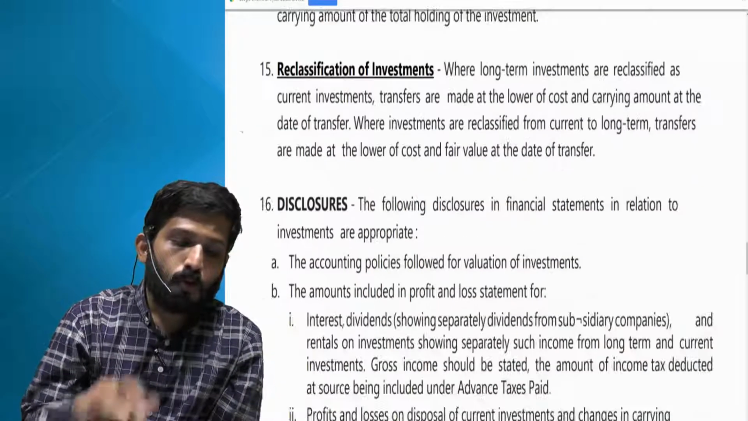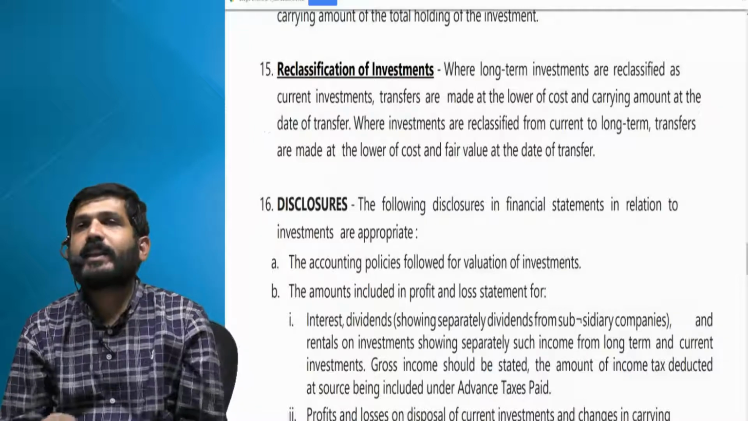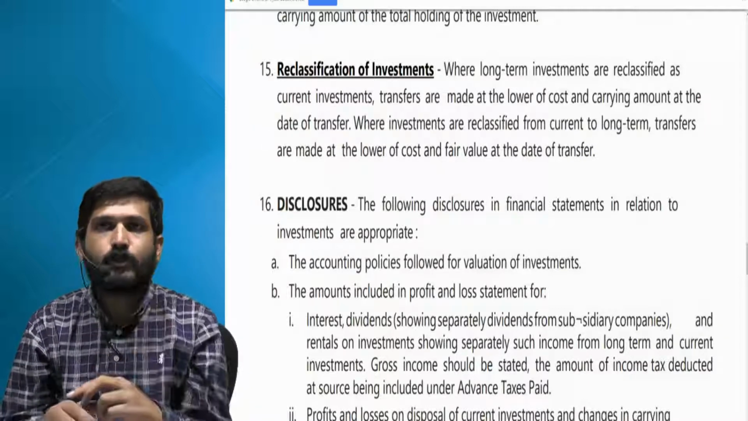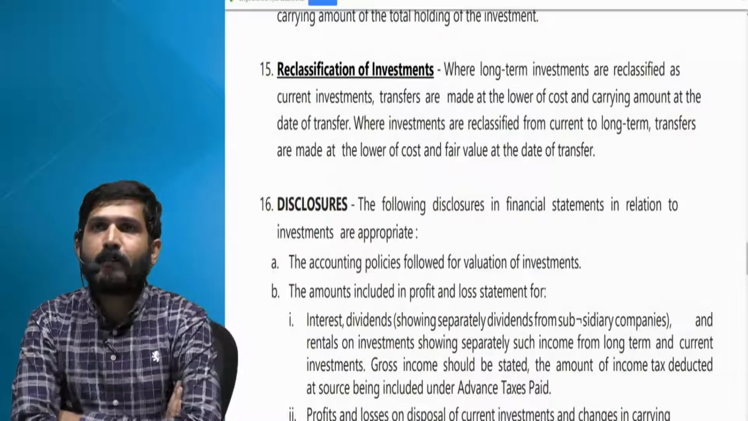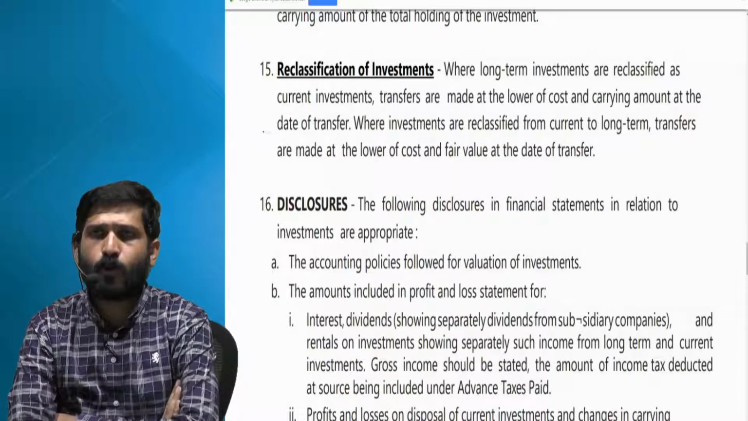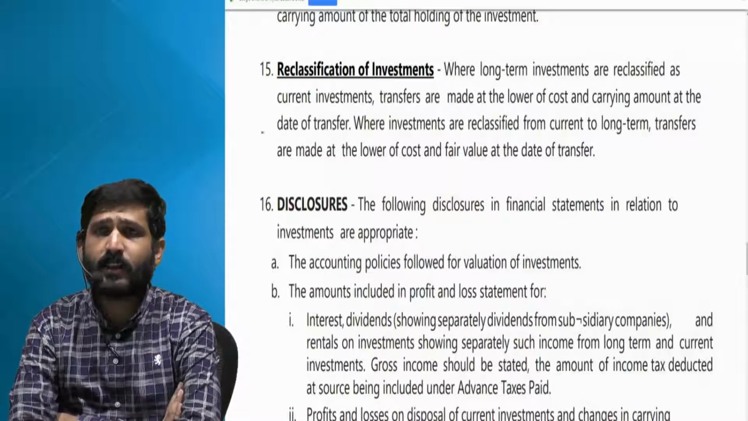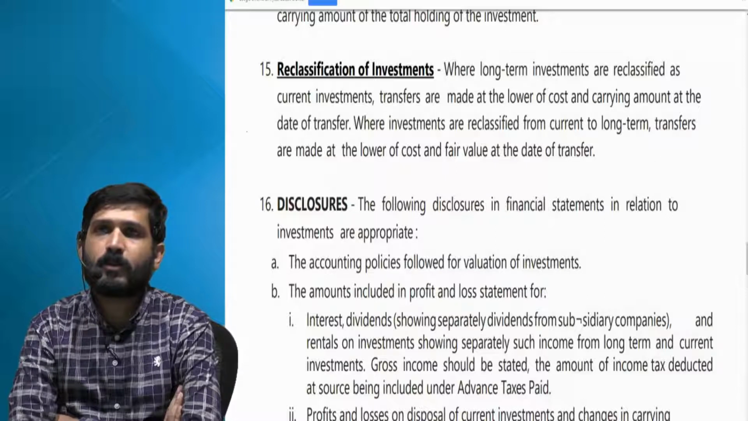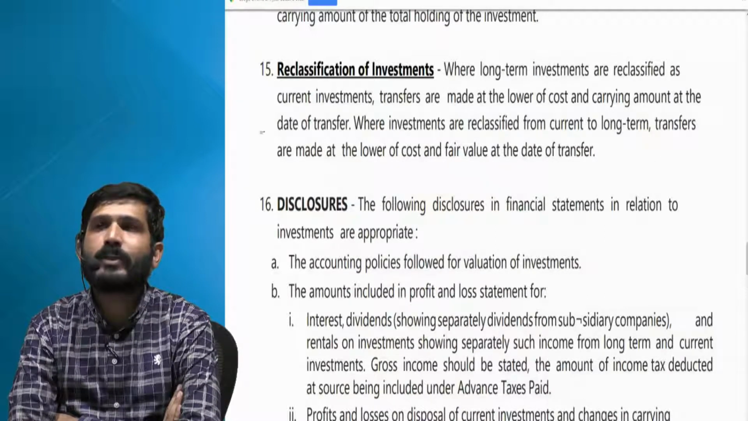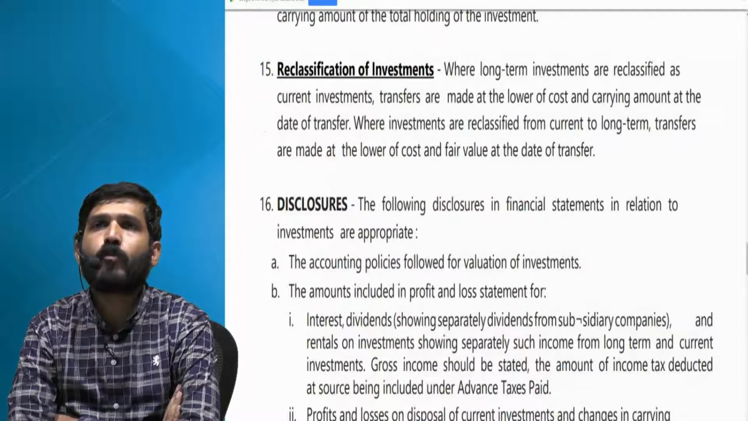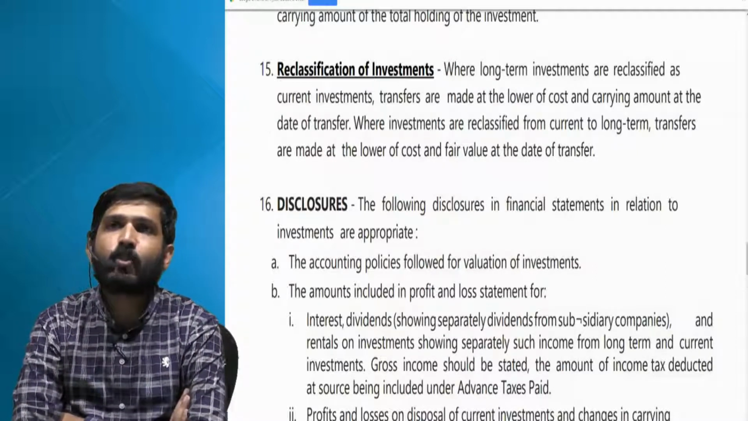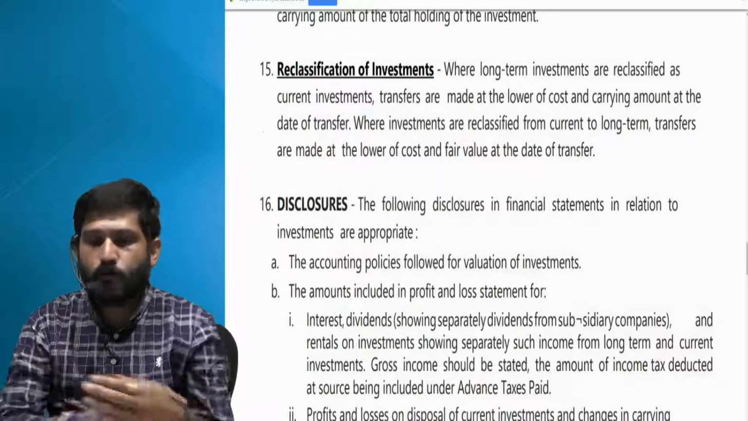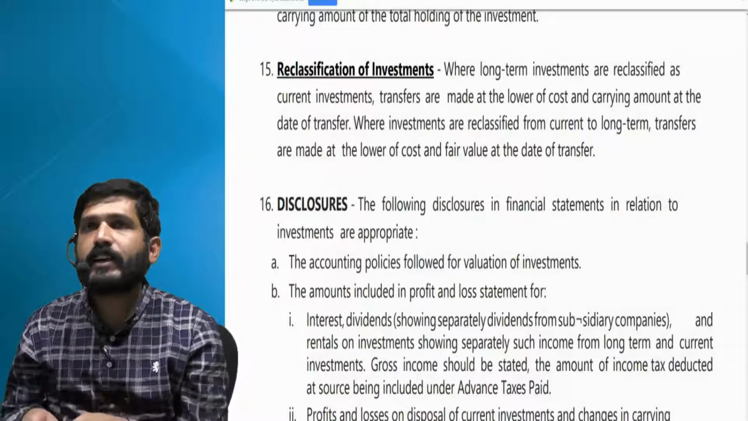Moving to the next point, and that is reclassification of investment. Now that is possible. Let us say when I bought a share, my intention was not to hold for more than 12 months. So I classified it as current investment. So for the first year I classified it as current investment. But for the second year, now my intention is very clear that I am going to hold it for a very long period. So I have to reclassify it as long-term asset. Possible? So now from current investment I am reclassifying it as long-term.